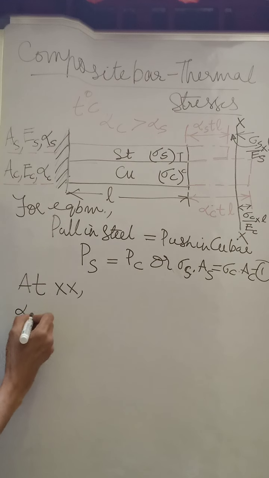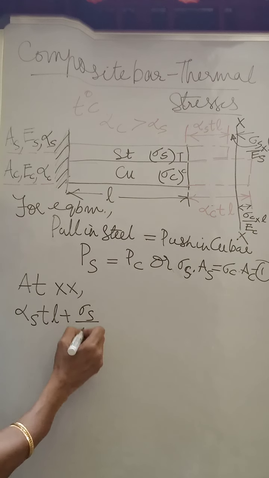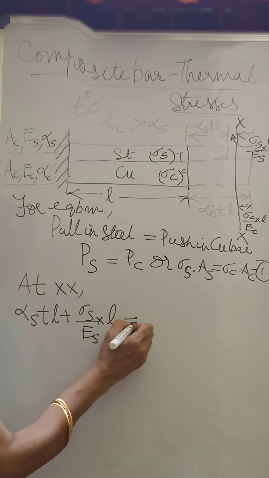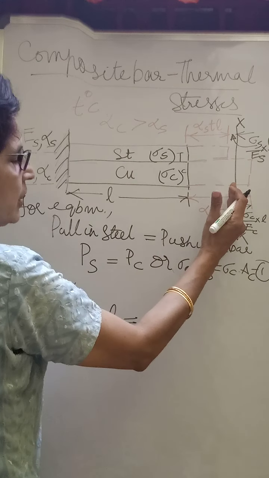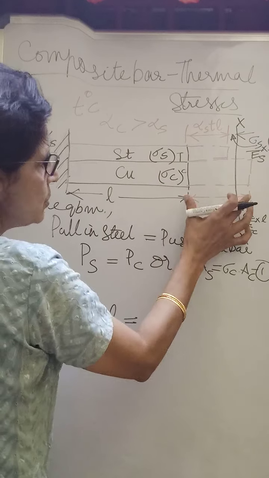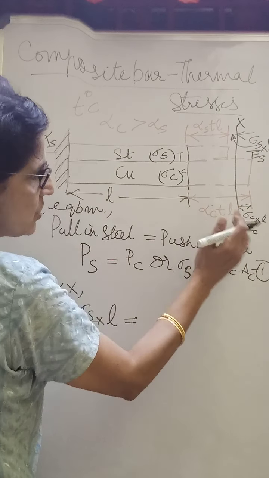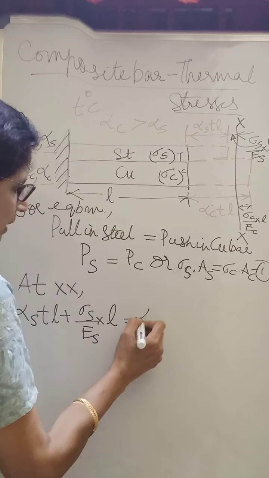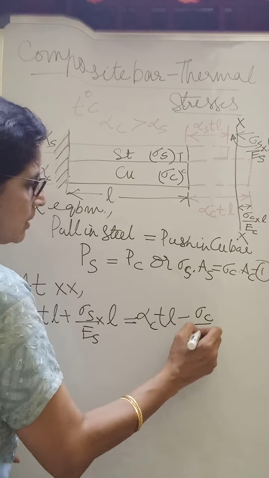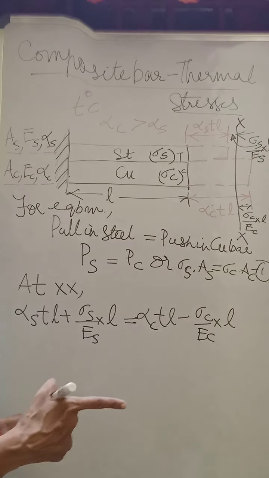So you will have here alpha s T L plus sigma s by Es into L has to be equal, because you are restricting this section. So at this section the deformation is same for both. So here what happens, alpha c T L has already gone minus this particular value. So you will have here alpha c T L minus sigma c by Ec into L. That is the second compatibility equation.